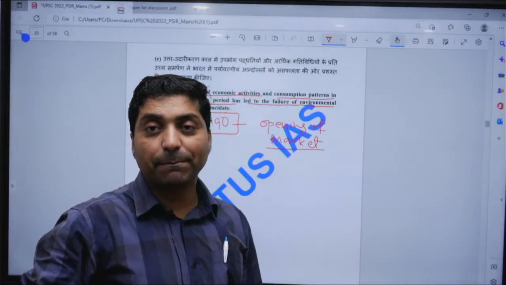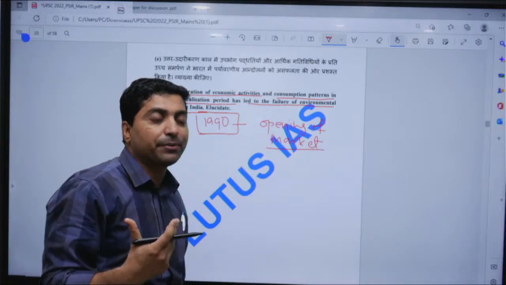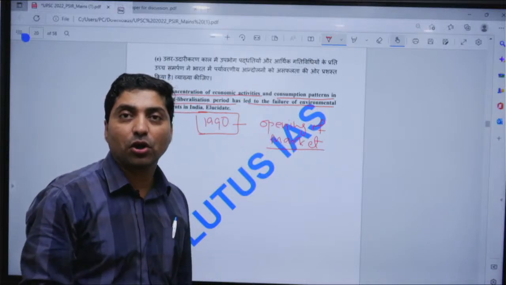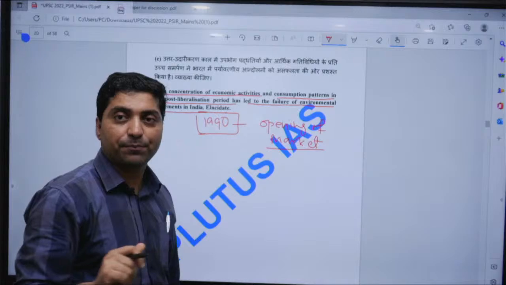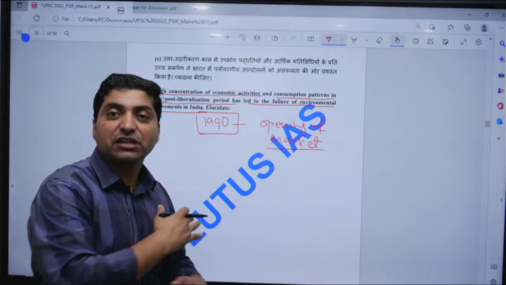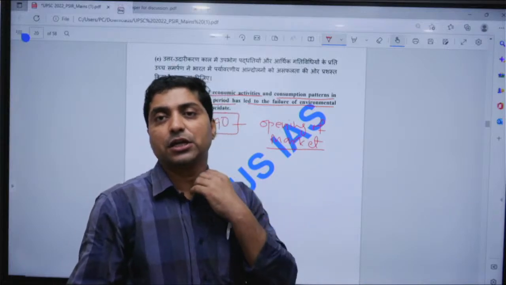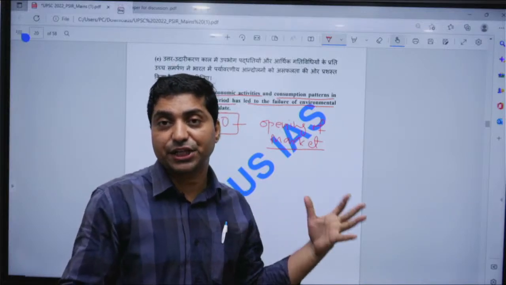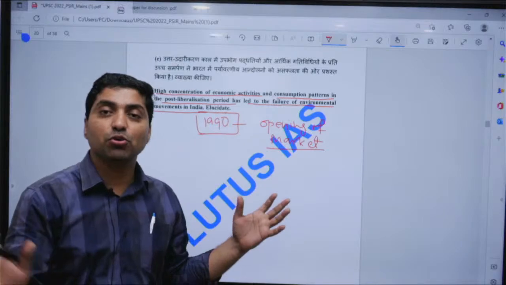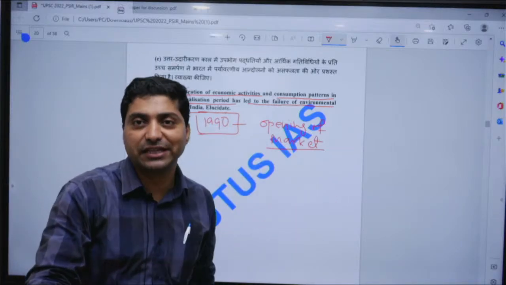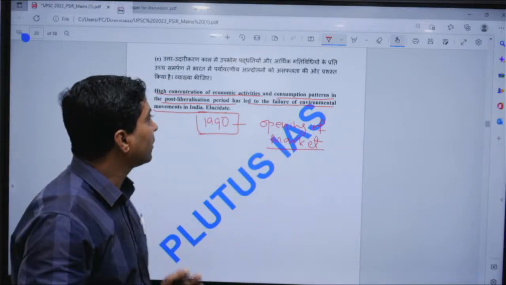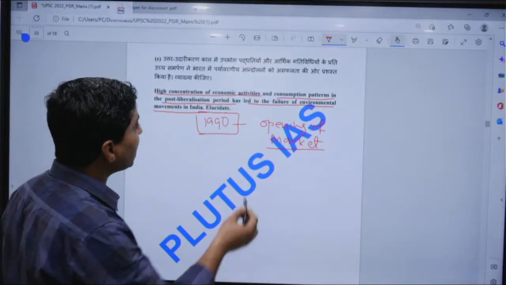So for example, if you see television or laptop or mobile, there is diversity, you can see the multiple MNCs, transnational companies entered in India, and they flooded the product in India, and that promoted consumption pattern.